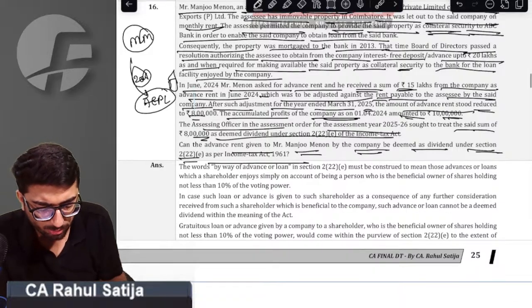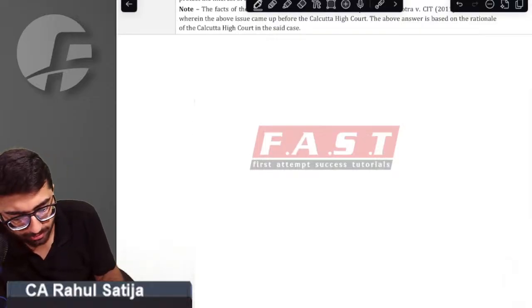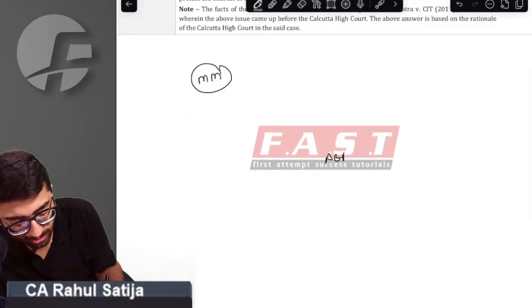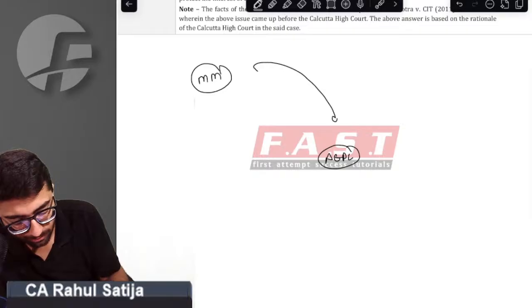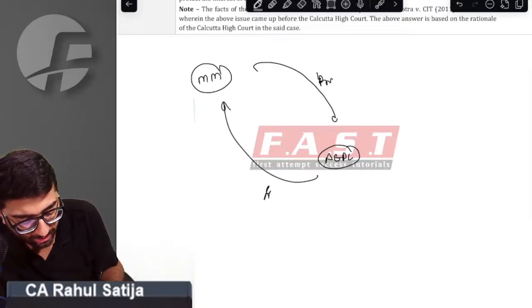Oh my God, sir, what does this provision say? Read it one by one, understand it one by one. Sir, the assessee is Manju Menon and we have a company called Aurelia Exports Private Limited. The assessee has a property that is being given to the company, and in return Aurelia Exports pays monthly rent.